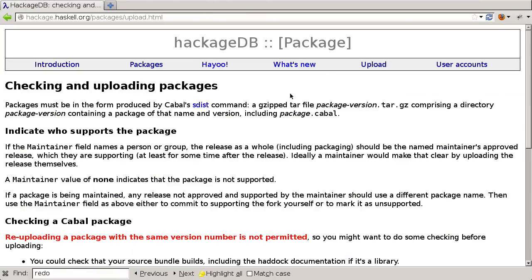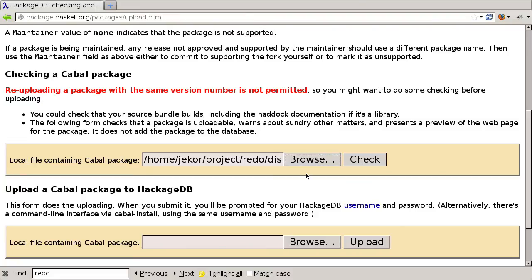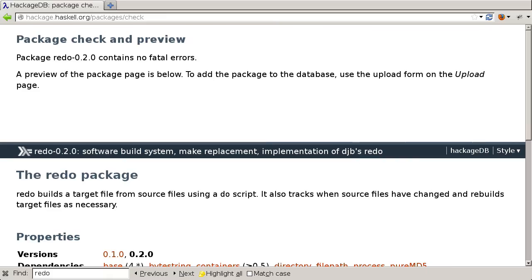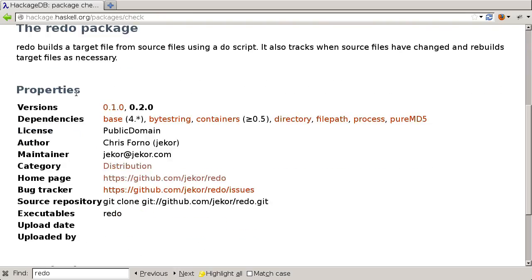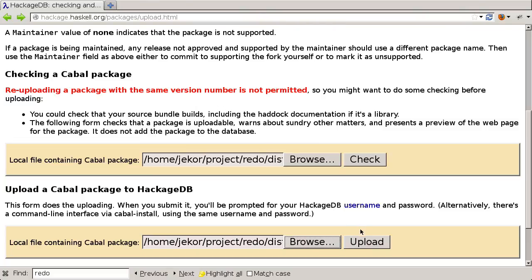So we'll go in and upload this new one. I'm going to check it again just to make sure everything's okay. Looks good. You can see that it's updating the version here. So we'll go back and upload this one.